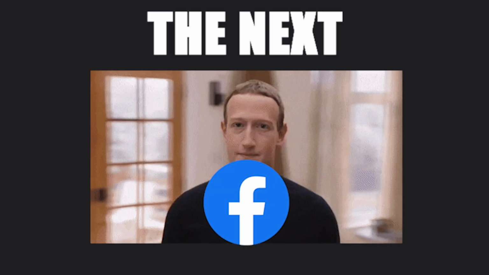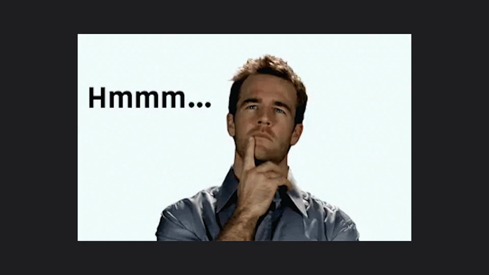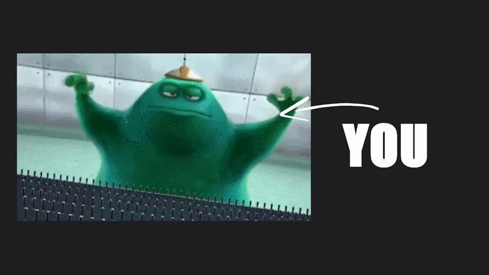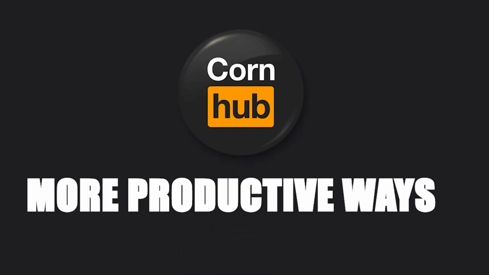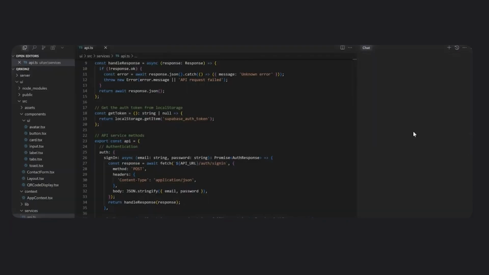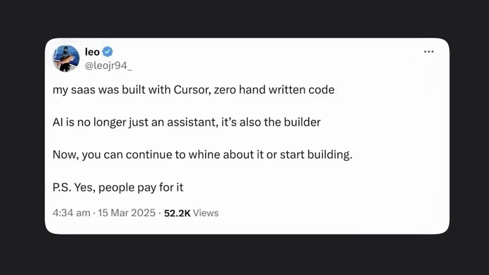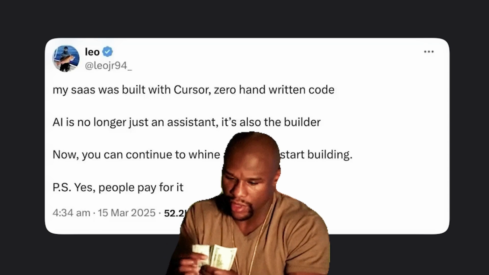You are planning to build the next Facebook, and you are wondering whether you should invest your valuable time into staring at a computer screen all day and typing thousands of lines of code, or spend that time in more productive ways. While from time to time you switch your tab over to Cursor and type some prompts so it writes all the code for the app of your dreams. Well, this guy had the exact same thoughts as you, and he actually managed to build an app that people were paying for completely with vibe coding.